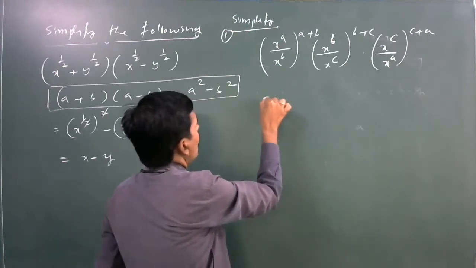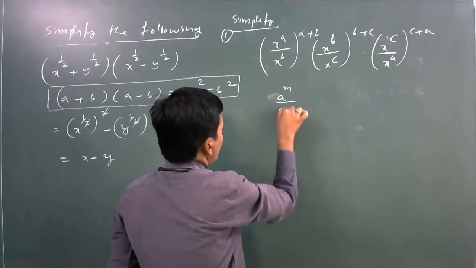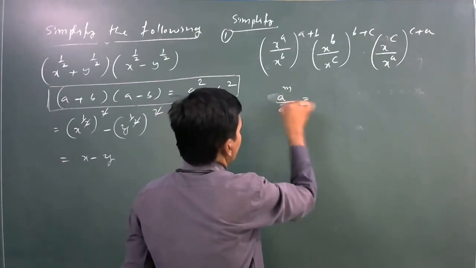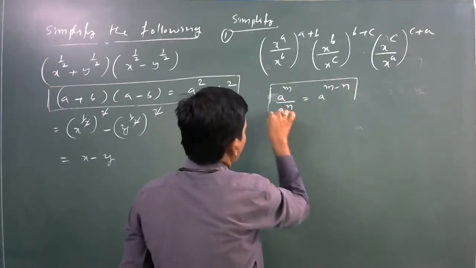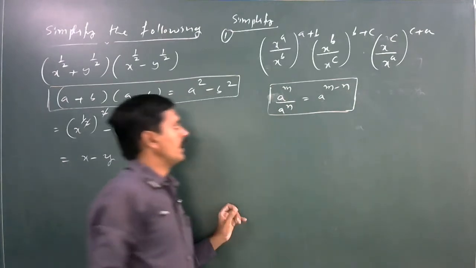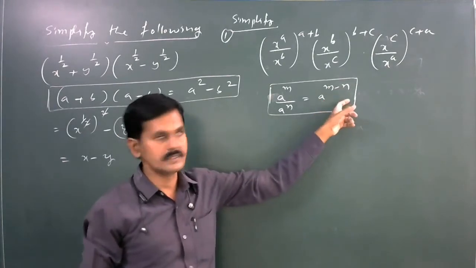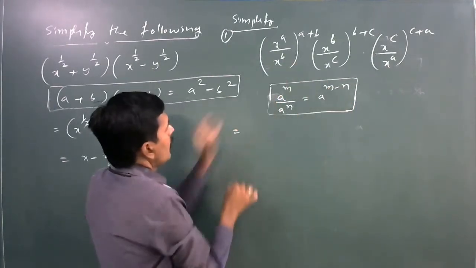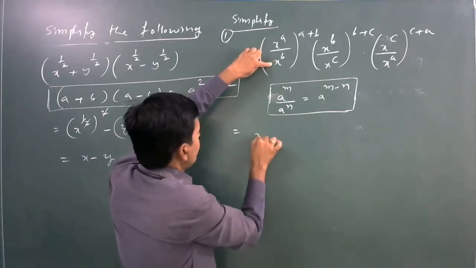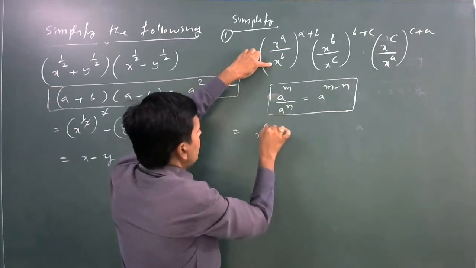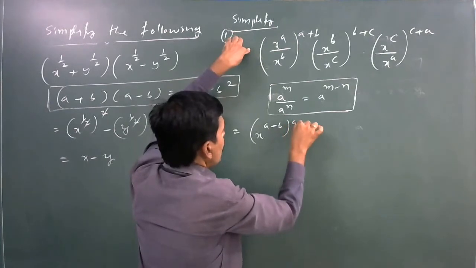First, a power m divided by a power n. a power m divided by a power n is a to the power of m minus n. Applying this law, x power a divided by x power b is x to the power of a minus b, whole to the power of a plus b.